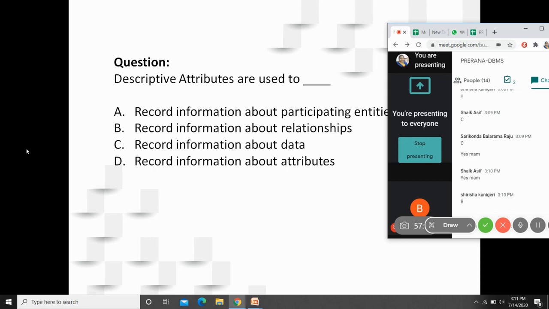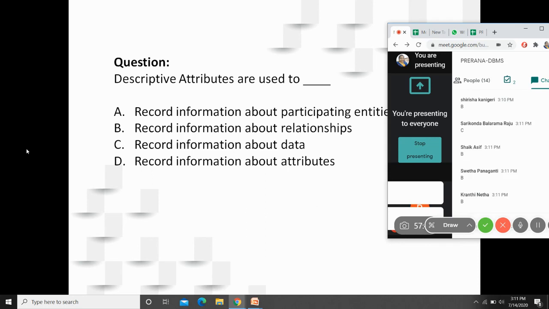Sirisha, it is B. Record information about relationships. No more answers. What about Asif Balram? Balram told that record information about data. Nikita. Nikita went off for answers. There is no knowledge check. Shweta. Okay. Most of you told that it is recording information about relationship.